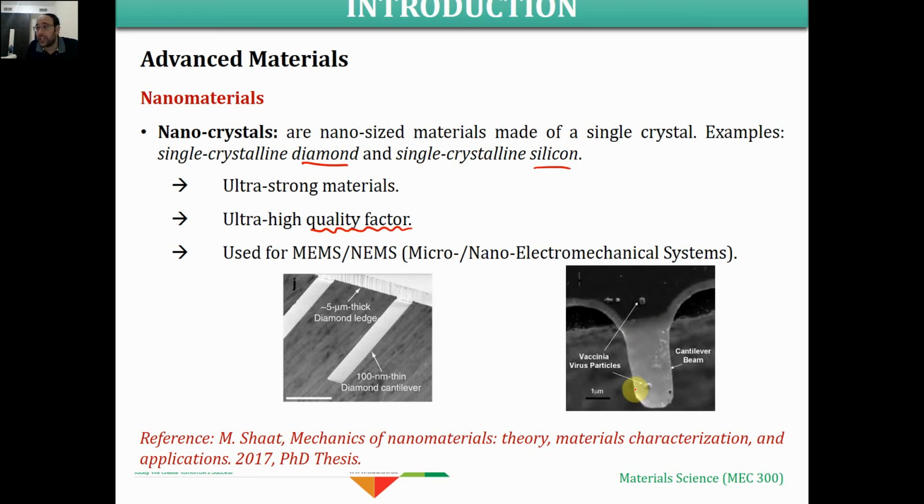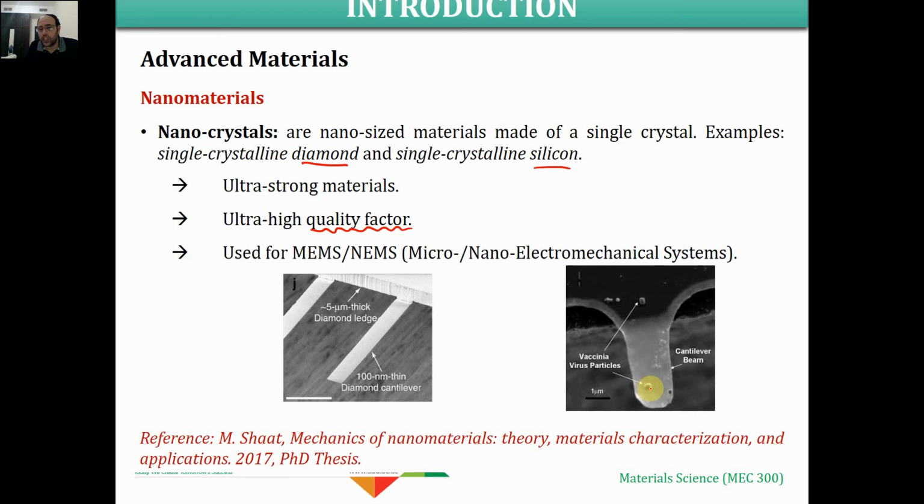The thickness is going to be in nanometer. So this resonator, this work was published in 2004 by a group of scientists. They manufactured this one from a single crystal of silicon. They did it by some chemical method to manufacture this beam, and they use it to, and they drop here,